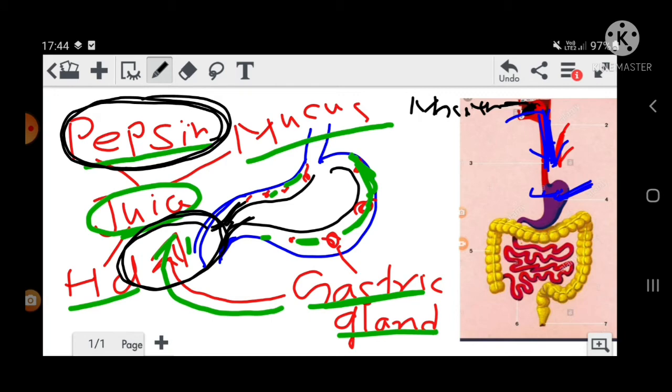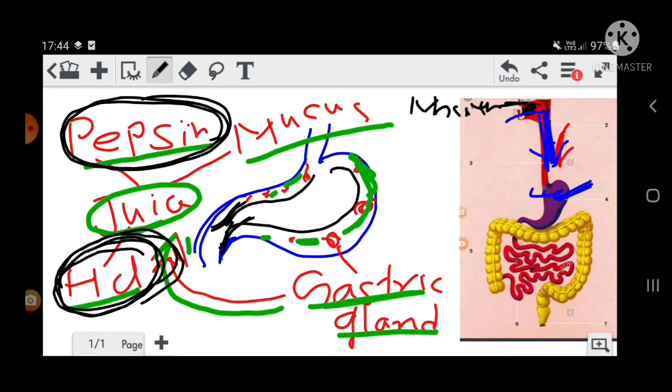That germs are killed by HCl. So what is the role of pepsin? To digest protein. Protein is digested by pepsin, and HCl kills the germs, and HCl also helps in the digestion of protein. That means HCl helps the pepsin in the digestion of protein.